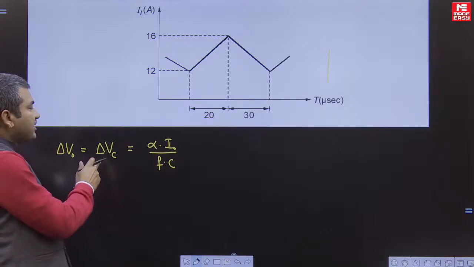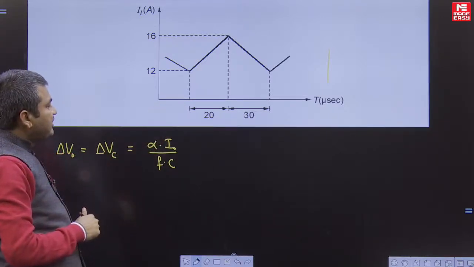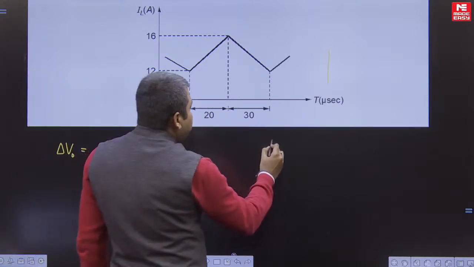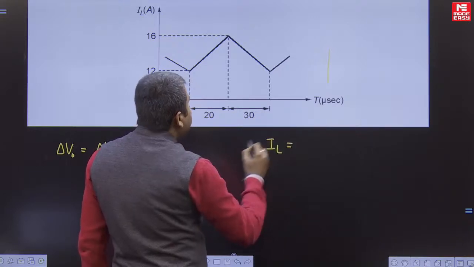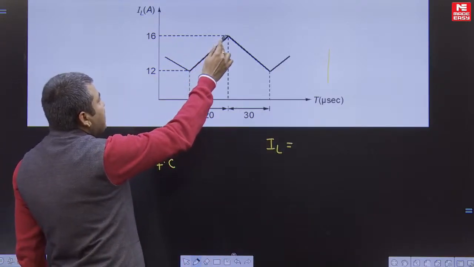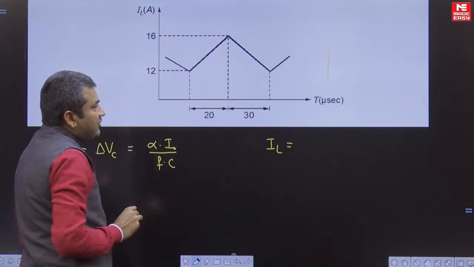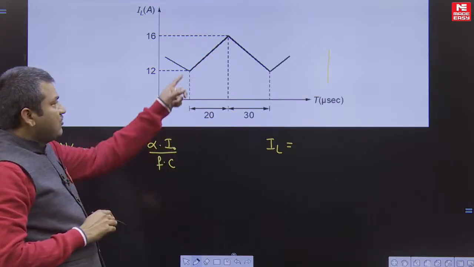Given the ripple voltage is 1 volt, alpha we can find by using this graph, I naught we have to find. So how to find I naught using this? Here, how to find IL average using this graph? IL is linearly rising up to 16 amperes and linearly decreasing. Whenever it is linearly increasing and linearly decreasing, how to find the average value?